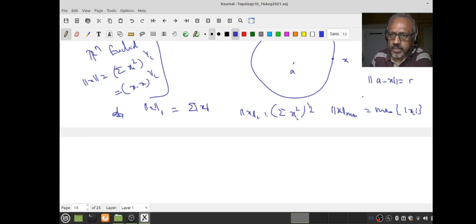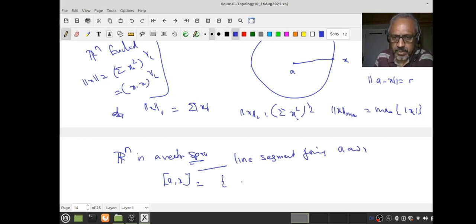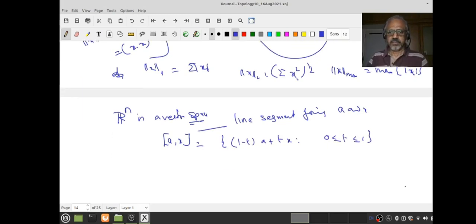Now the interesting thing is, remember, R^n is a vector space. It is not just a metric space, it also is a vector space, and the metric comes from a norm. That's what we are going to use. Therefore, I want to look at the line segment joining A and X. So how do I define the line segment? This is, by notation, I call it a line segment joining A and X. This is the subset (1 minus t) times A plus t times X, with 0 less than or equal to t less than or equal to 1. This is called the line joining A and X.